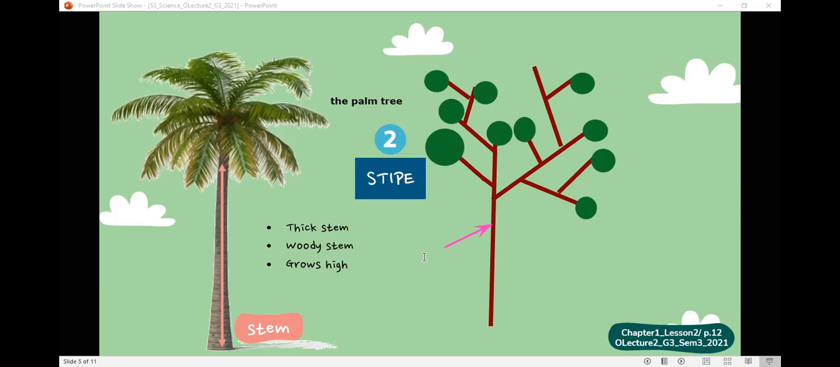It is woody, it is thick, it grows high, it ramifies and makes branches. What do we call this stem? Is it a stipe? No. What do we call it? No one knows this? Trunk.